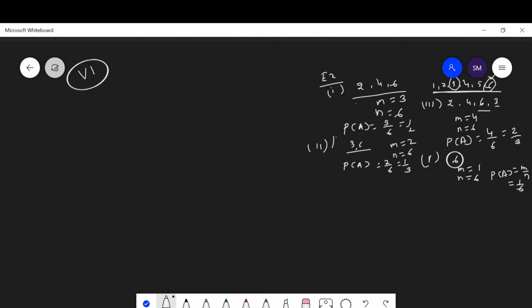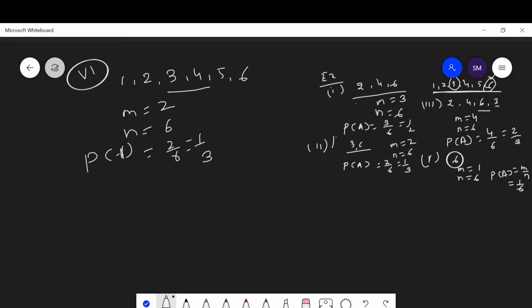While throwing a die, you get 1, 2, 3, 4, 5, 6. The number is either 3 or 4. This means m equal to 2 and n, the total number of outcomes, is 6. Then the probability of A is equal to 2 out of 6, which is equal to 1 upon 3.